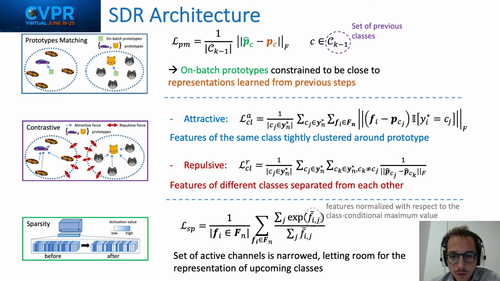Third, we promote feature sparsity by applying a stretch over linear function of the normalized features to ultimately reduce crosstalk between features of different classes. Overall, we constrain features of the same classes to be tightly clustered, to be spaced apart from features of other classes, and to be sparse. In this way, we preserve geometrical space, since few channels are active, and expressiveness, since features are divided into well-separated clusters. Then, it will be easier to accommodate the latent representations of future classes.